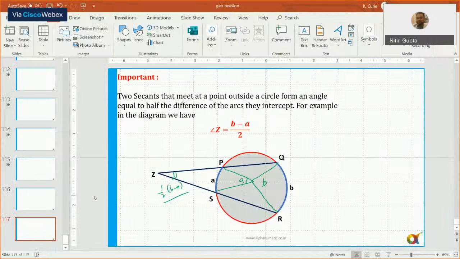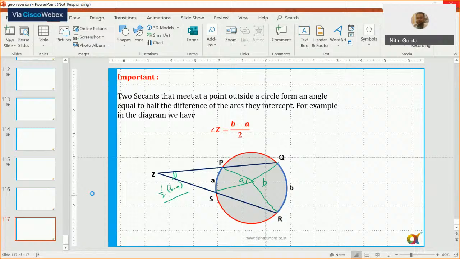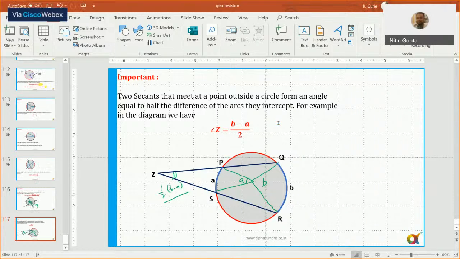Coordinate geometry and trigonometry, these three things remain: mensuration, coordinate geometry and trigonometry. So we discuss those also. Okay, so just give me maybe another 20 to 30 minutes. We'll be able to complete that. We can discuss that. Just wait, and I'll start another PowerPoint presentation. I think it got hung.